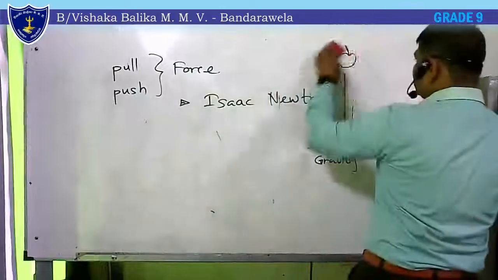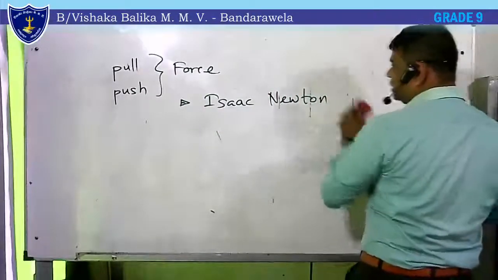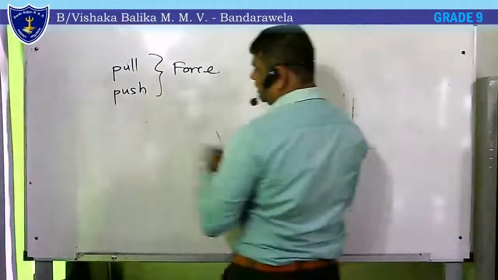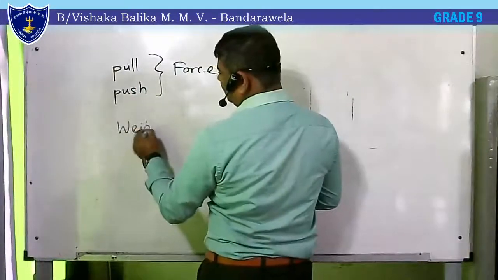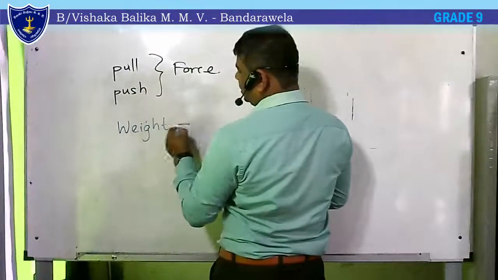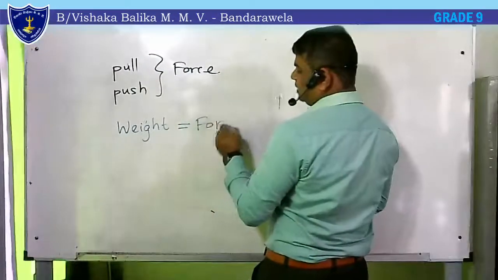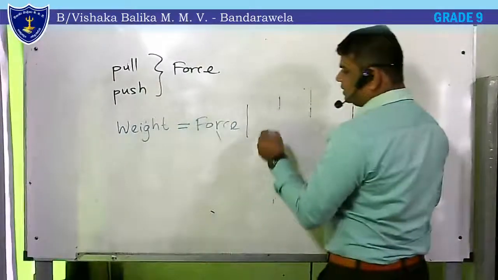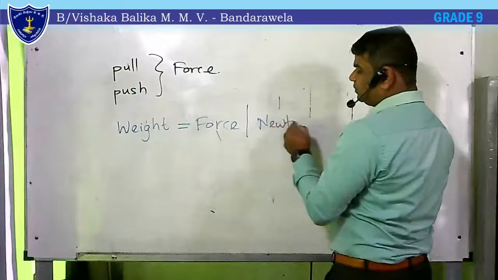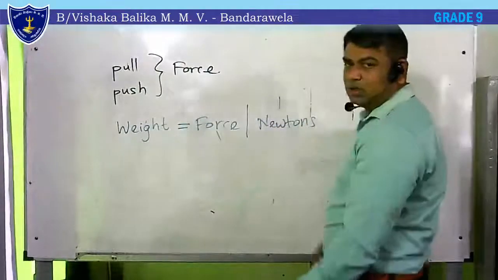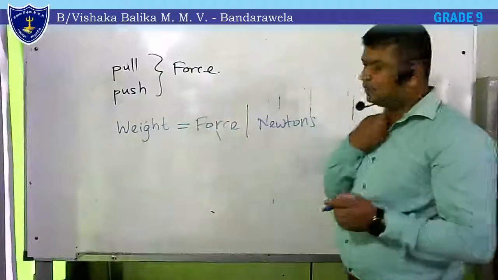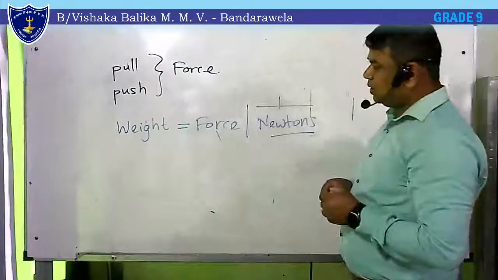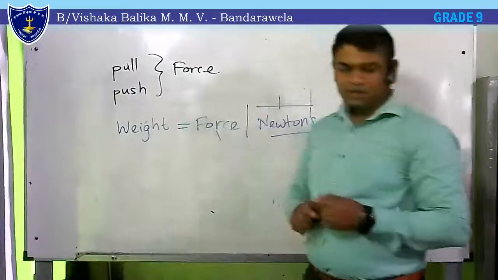There is a relationship between the weight and the force. Weight is a force, right? Weight of an object is a force. Weight should be measured in newtons, because to respect that great scientist, we use newtons to measure the force, right? To respect the scientist Isaac Newton. So weight or force both measured in newtons.